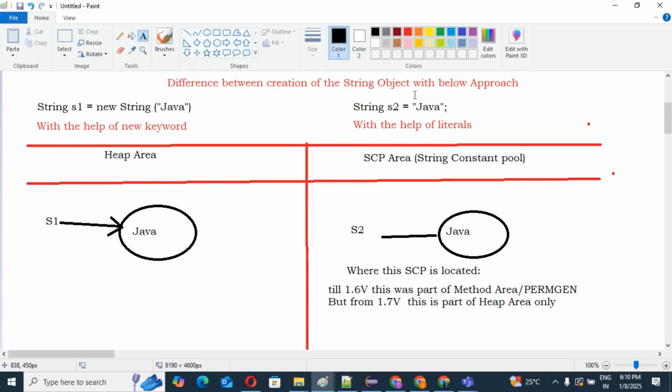If anybody asks you which is the best approach to create a string object, you can blindly say with the help of literals. Why? Because internally memory will be saved, since they are reusable. Already I mentioned it, right? Reusability.